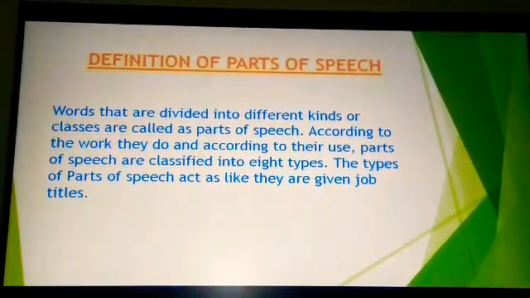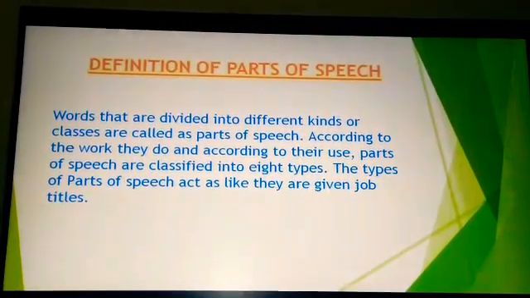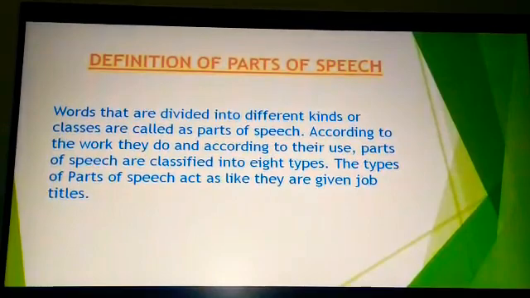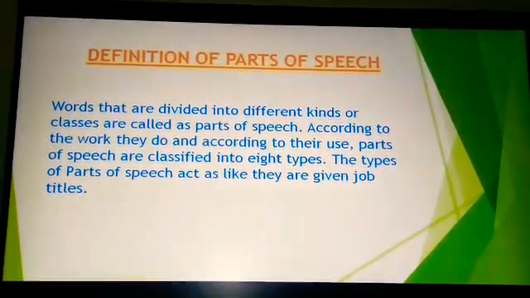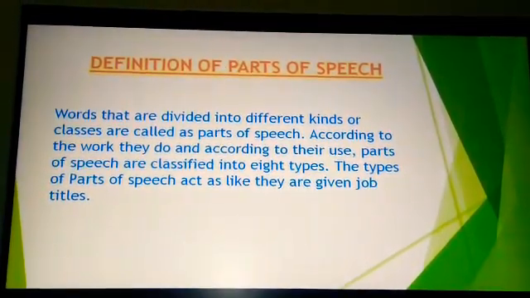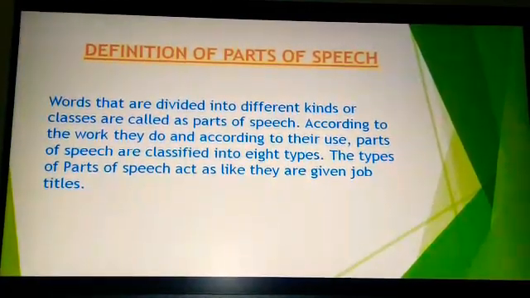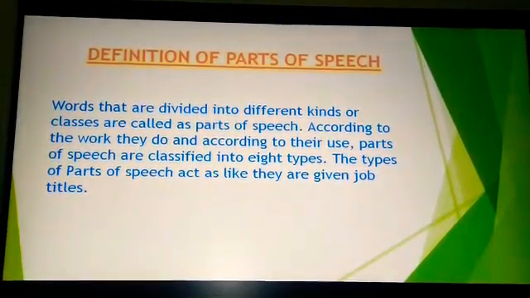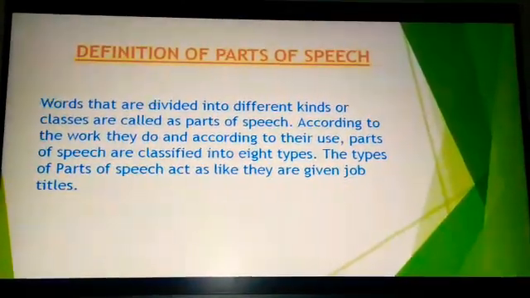Just like a person can be a doctor, teacher, scientist, etc., likewise, a word can be a verb, noun, adjective, pronoun, etc., depending on the job that it does in a sentence. These are important as when you study grammar, you will come across terms like nouns, adjectives, verbs, pronouns, etc. And if you know what they mean, you will find it better to understand grammar. So students, let us study the types of parts of speech in detail.